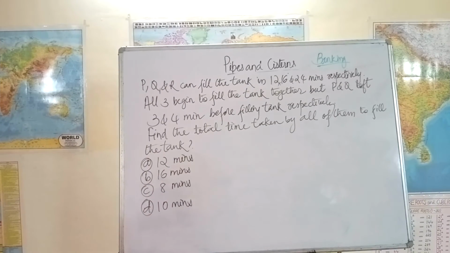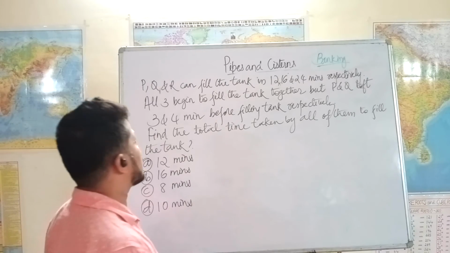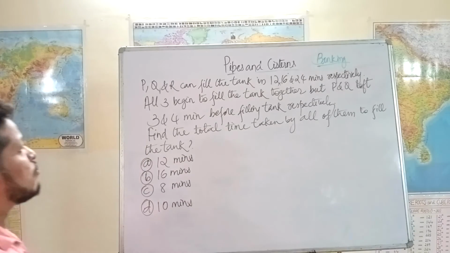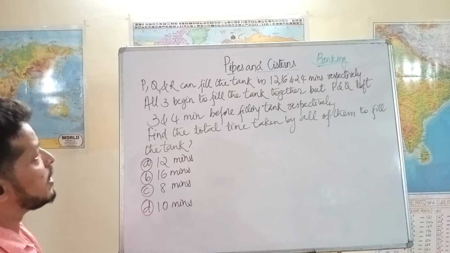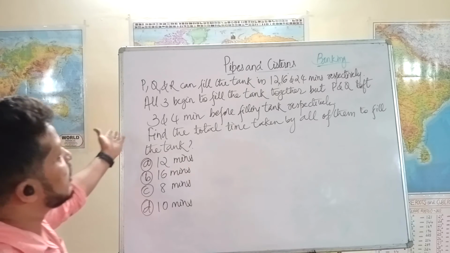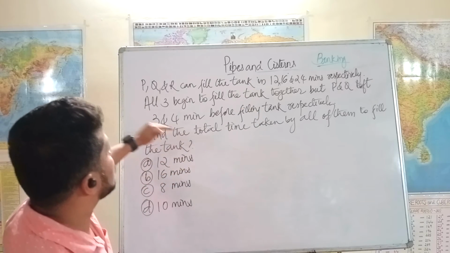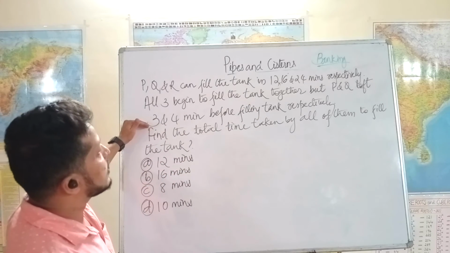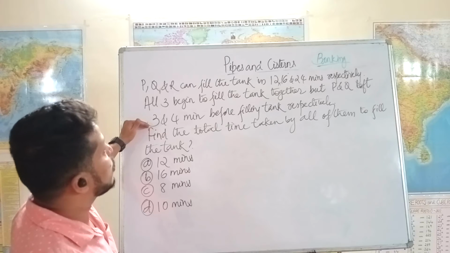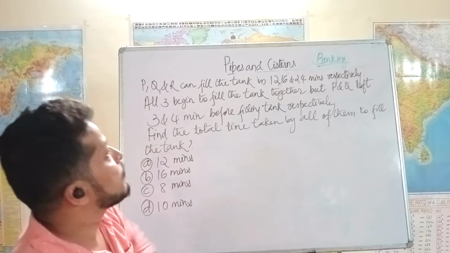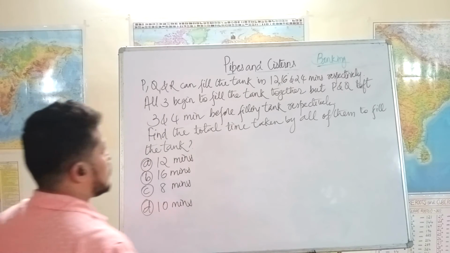Okay, we have another question here. P, Q, and R can fill the tank in 12, 16, and 24 minutes respectively. All three begin to fill the tank together, but P and Q left 3 and 4 minutes before filling the tank respectively. That means P left 3 minutes before filling the tank, and Q left 4 minutes before filling the tank.